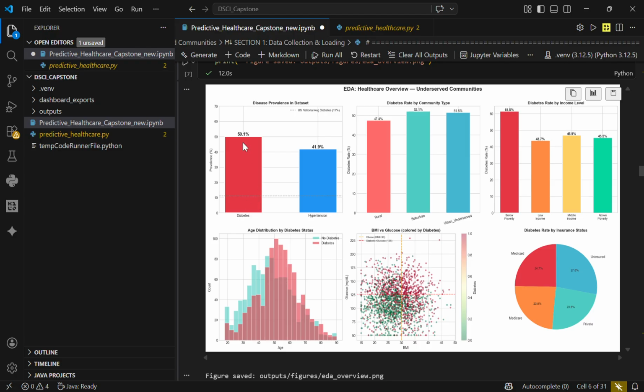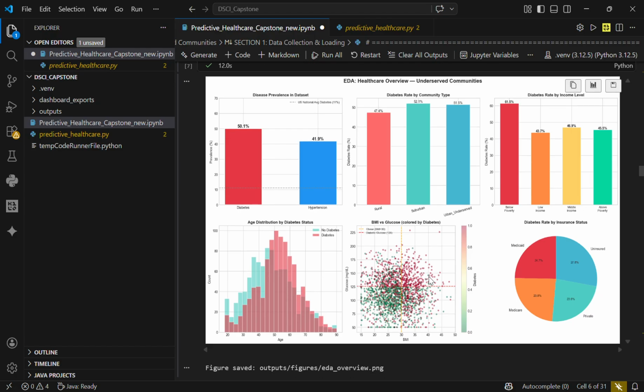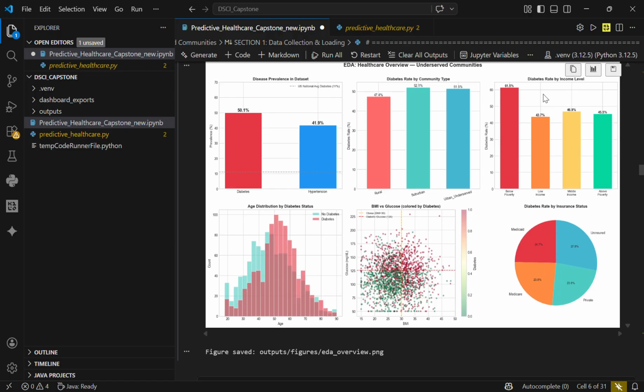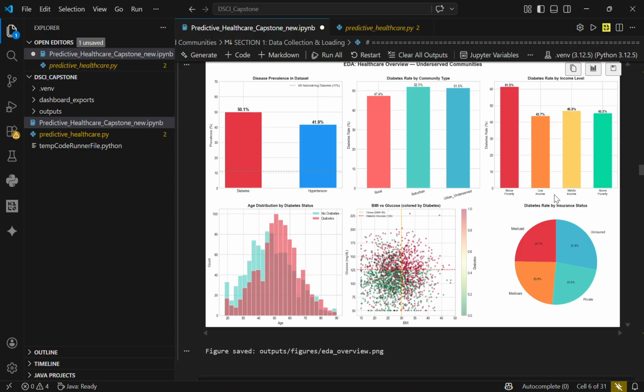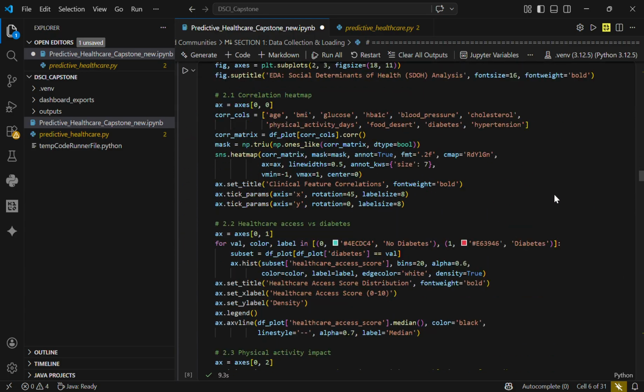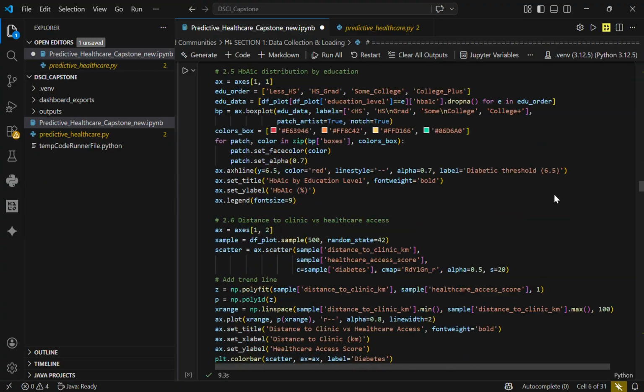So we can see that diabetes prevalence was 50.1% and hypertension was 41.9%. Then there was diabetes rate by insurance, diabetes rate by income level, then BMI versus glucose. This was a scatter plot, and it indicated that people who had BMI above 50 and glucose above 125 had more chances of getting diabetes. We could also see that people below the poverty line had higher chances of getting diabetes compared to those with higher income. After that, we did some SDOH analysis as well.